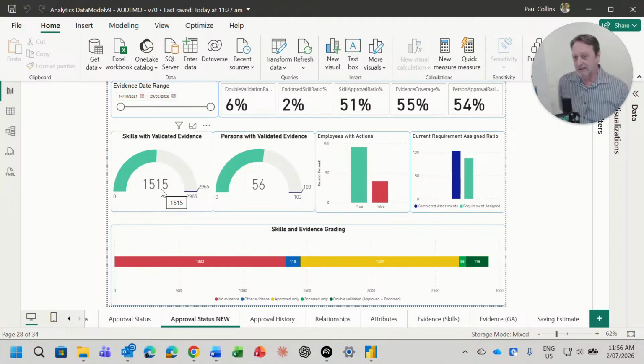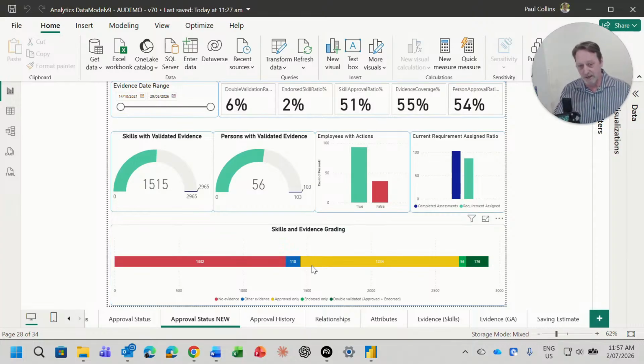Here we're tracking against the total number of skills that we've got recorded. In this case, around about 50% of them have got validated evidence, so a third party has signed off on them. Slightly different view here, the number of people that have got some form of validated evidence against their skills. So we've got 103, so we're just over 50%. And then a couple of other measures that give us a sense of quality, whether or not people have got action plans, whether they've got a current role assigned.